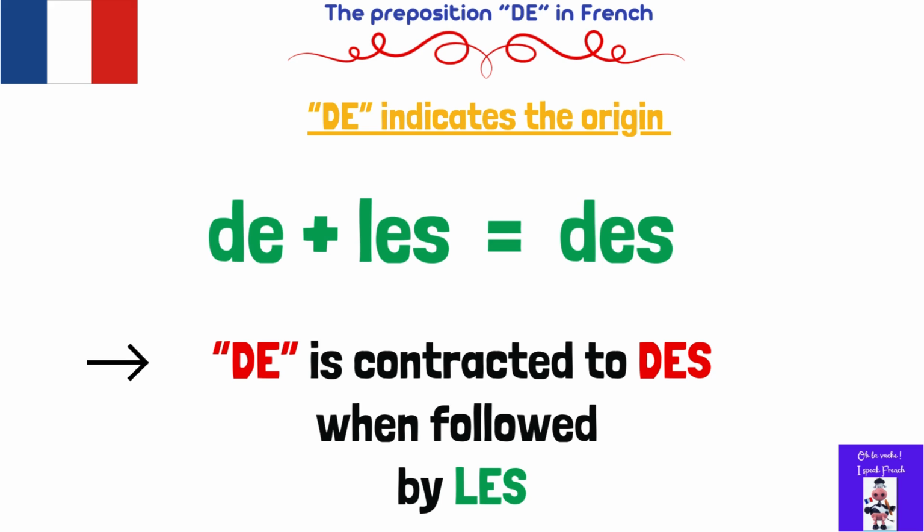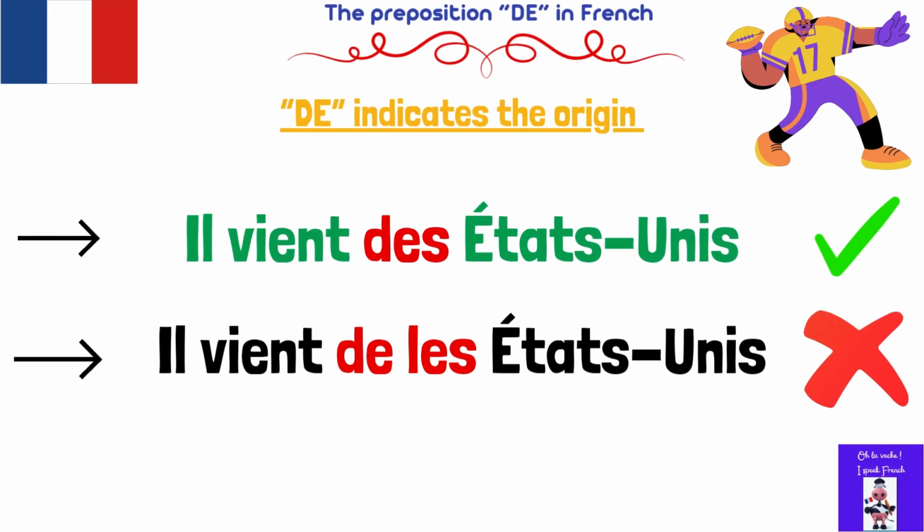So if we want to say he comes from the US, you say il vient des États-Unis.